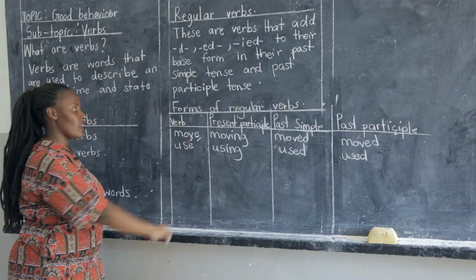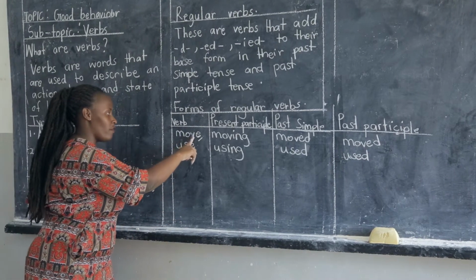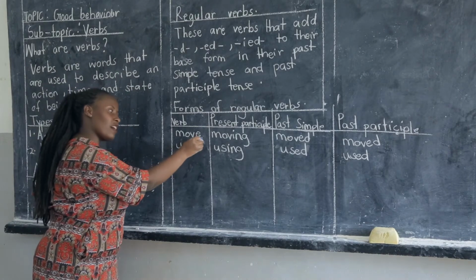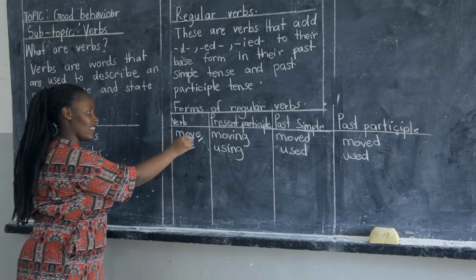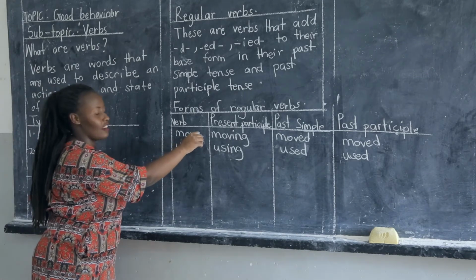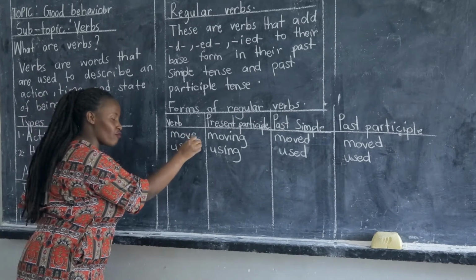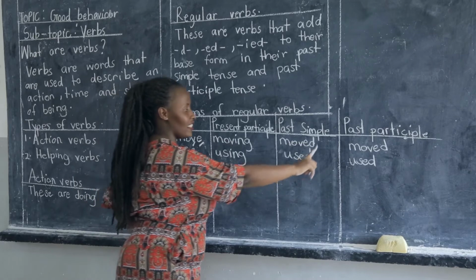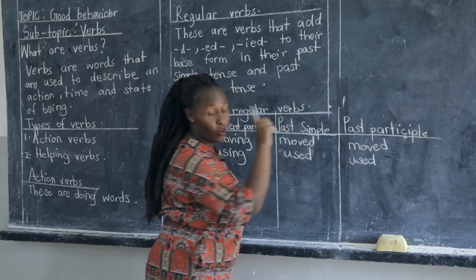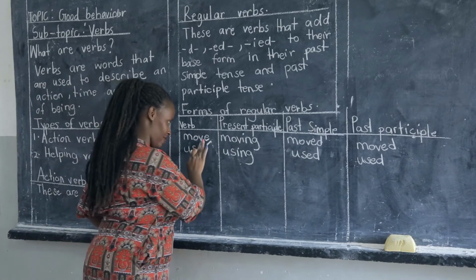For example, in the word move, it is M-O-V-E. But before the vowel letter which ends it at last, there is the consonant letter preceding the vowel letter. So when you meet this word, this is the rule that governs you to change this word by adding D in the past simple and the past participle. I hope that is clear.